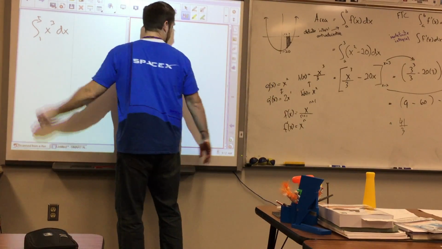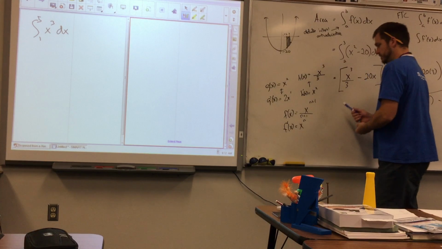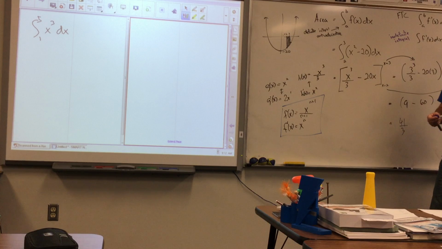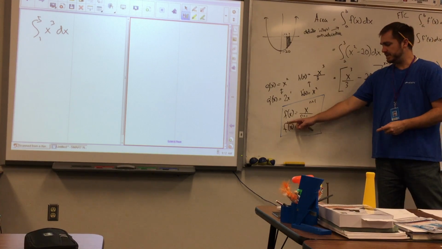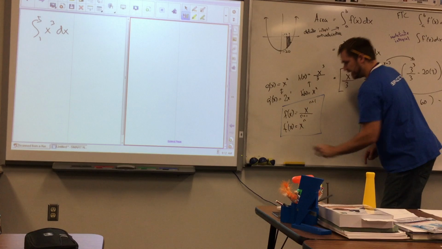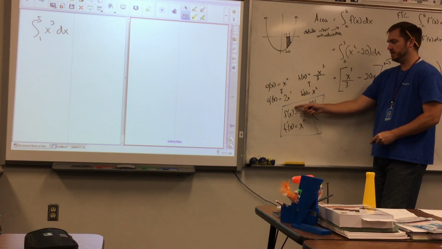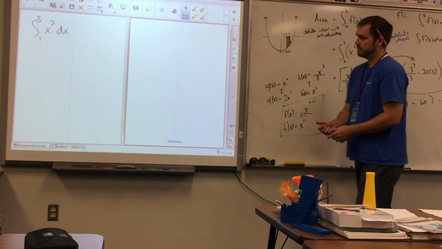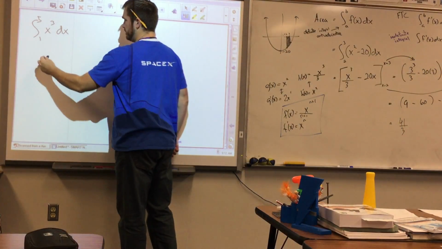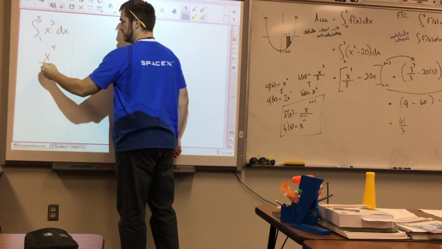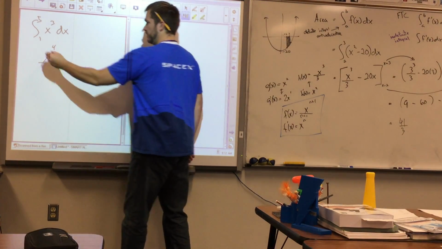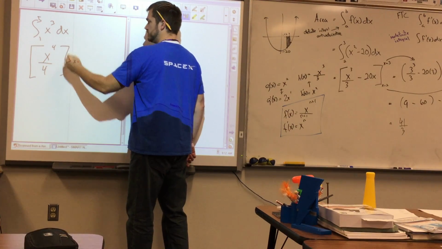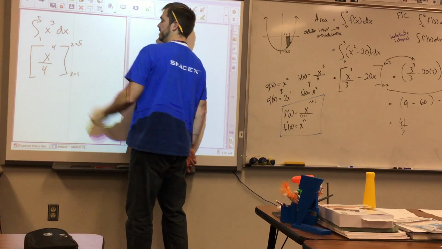Here we go. So remember the rule that we saw over here. This is kind of hidden in the corner, but it is one of the most important things written on the board. If you have a derivative that's f prime of x equals x to the n, then the original function is x to the n plus 1 over n plus 1. So the antiderivative here would be x to the 4th over 4. And then we're going to evaluate that from x equals 1 to x equals 5.